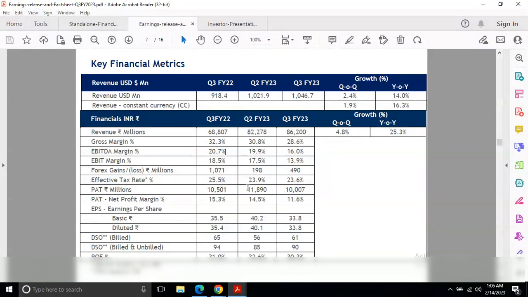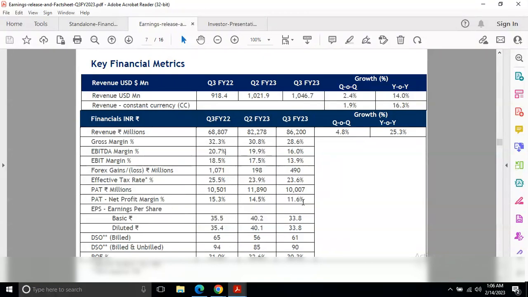So we can see a decline in profit on quarter and year basis. This is a negative thing we need to consider: the company earned less profit than the previous quarter as well as the same quarter of the previous year.